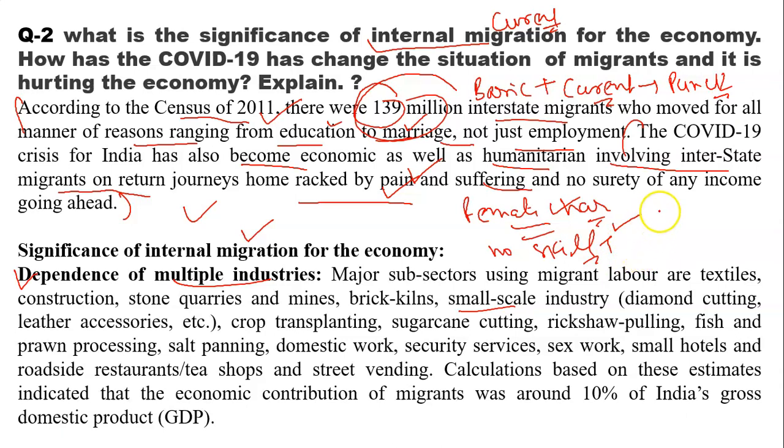For example, a person who moves from Bihar and knows some work, if he is working in Tamil Nadu, then definitely he is going to contribute to that industry and to GDP. As per a calculation, around 10% of India's GDP comes from the economic contribution of migrants. So this is the importance of migrants in the economy.